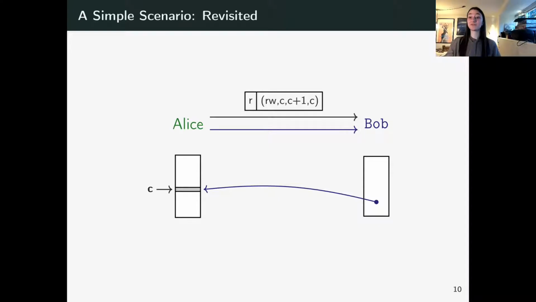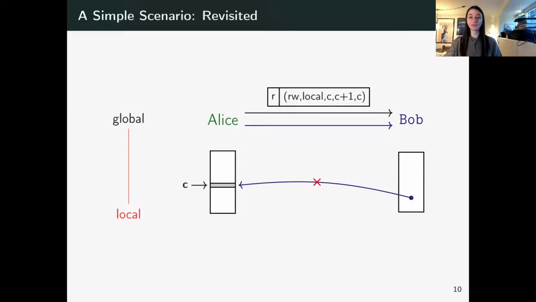So the capability is a word like any other and can be stored in memory. And Bob does exactly that. During his first invocation, he stores the capability pointing to Alice's heap in his own heap. And Bob can now access C during the second call as well, which is not desirable. And this is where local capabilities come into play. So we want to make sure that Bob cannot store a copy of the capability onto his heap.